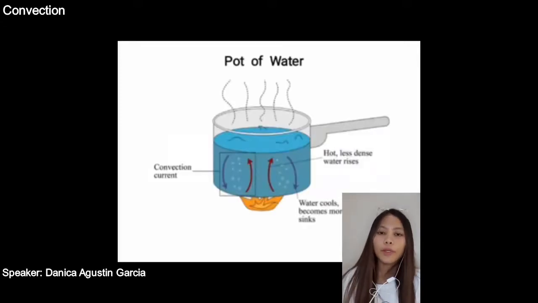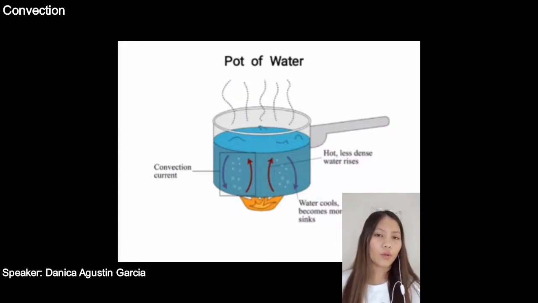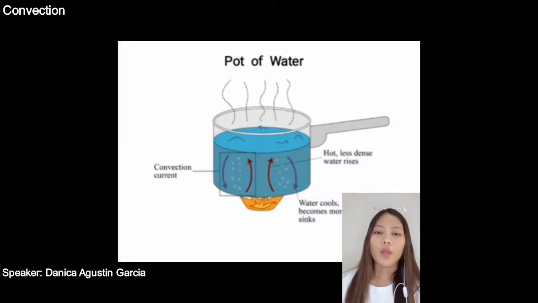So, to explain more on how convection transfers heat in the atmosphere, ihalintulad natin ito kapag nagpapainit tayo ng tubig. A simple example of condensation through convection can be performed by placing a pot of water on a heated stove. The burner represents the heating of the Earth's surface by the sun, while the water and the air above it represent the atmosphere.